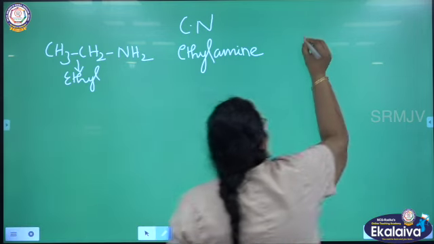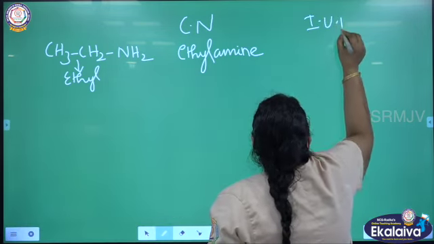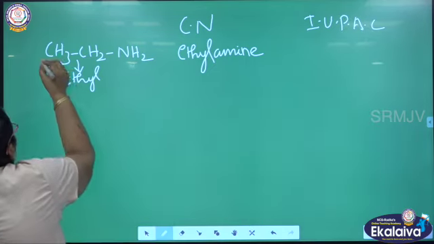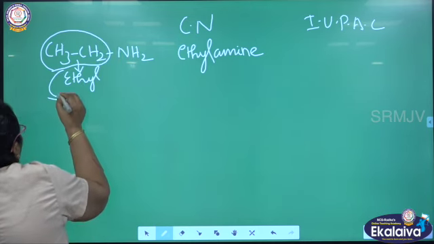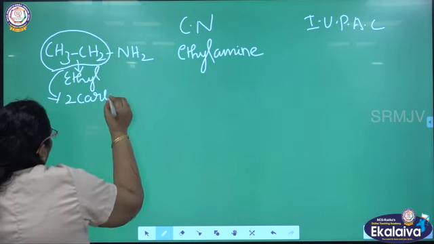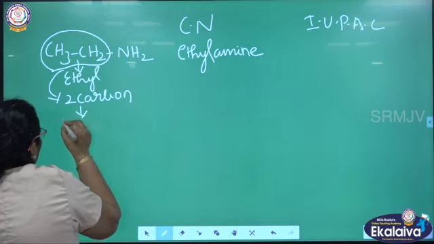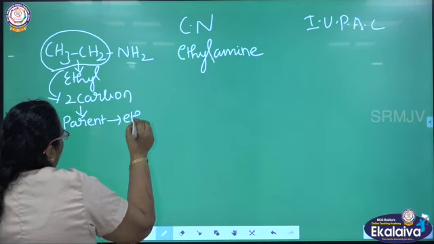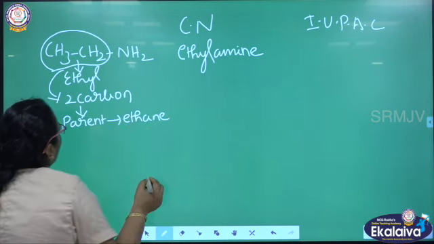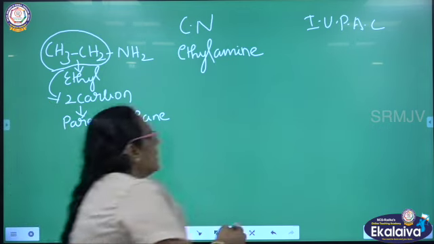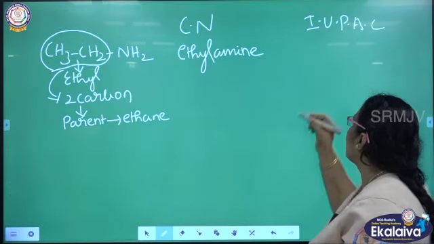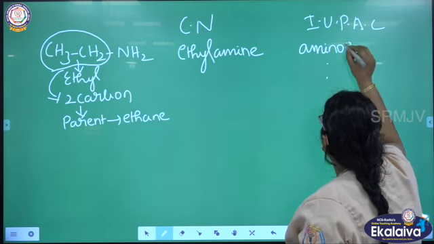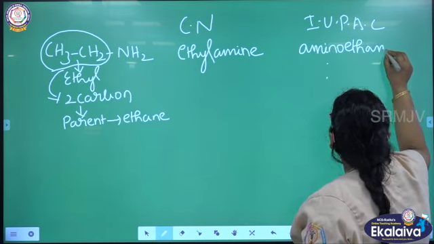What is the IUPAC? Identify the longest chain. Which is the longest chain? This is the longest chain. So, there are two carbons. Who is the parent here? Parent is ethane. And how will you give the IUPAC for this compound? Amino should be written as a prefix here for IUPAC. So, what will you write? Aminoethane.